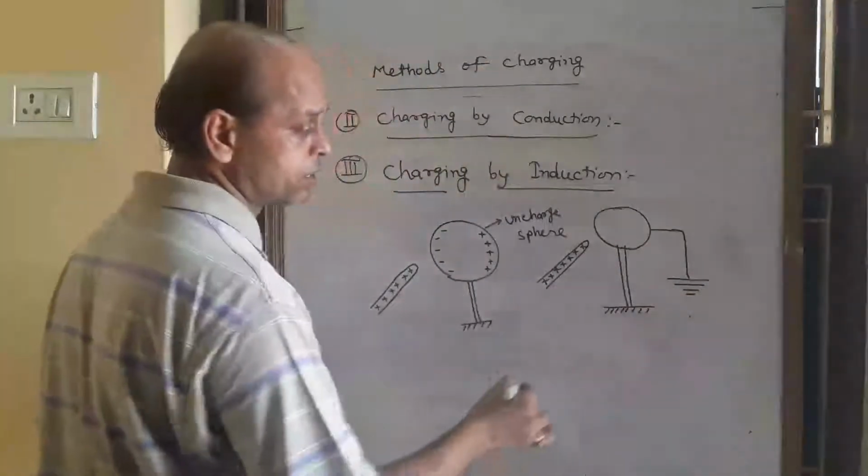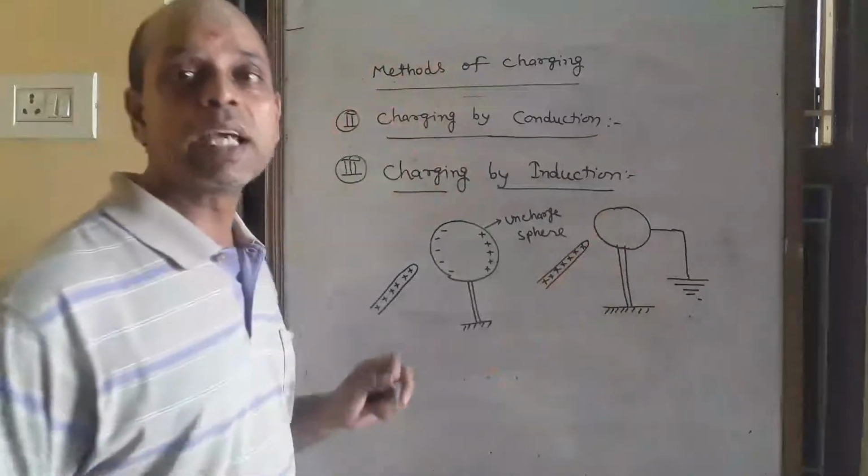We connect the sphere to earth by a connecting wire.